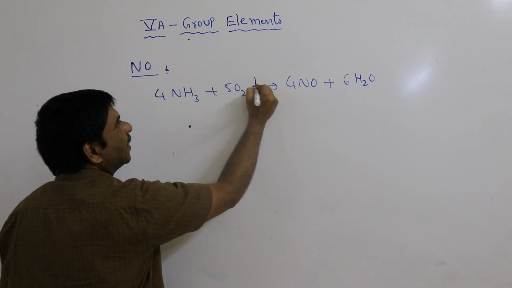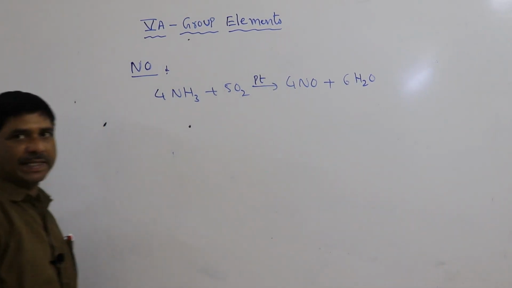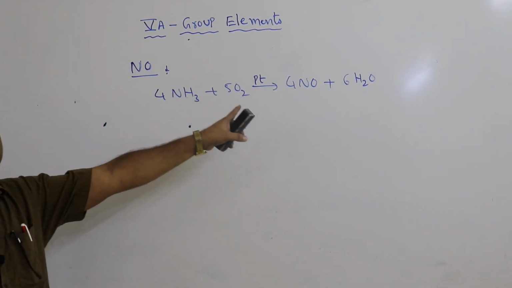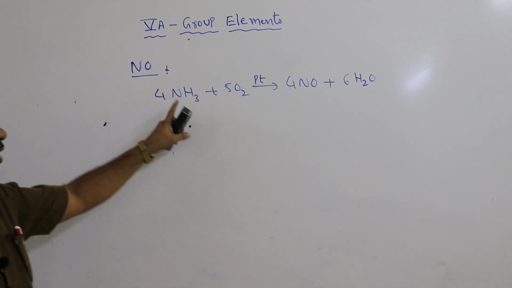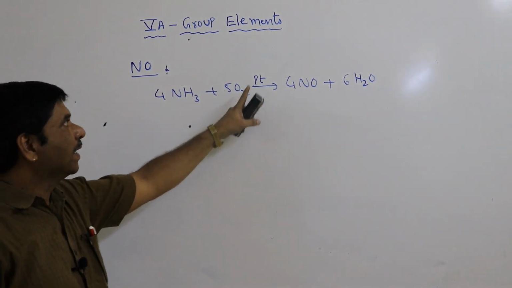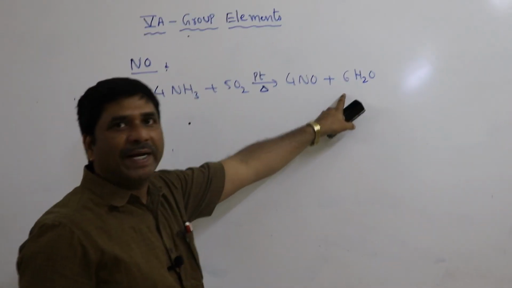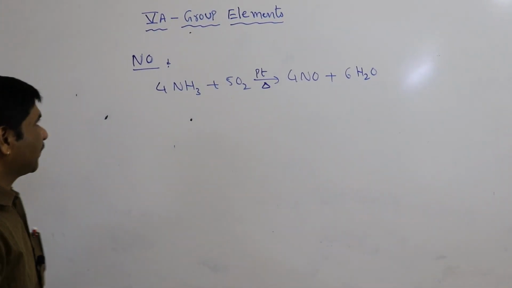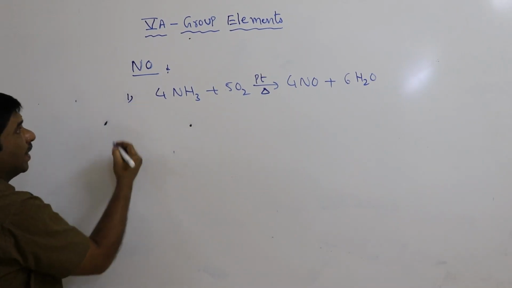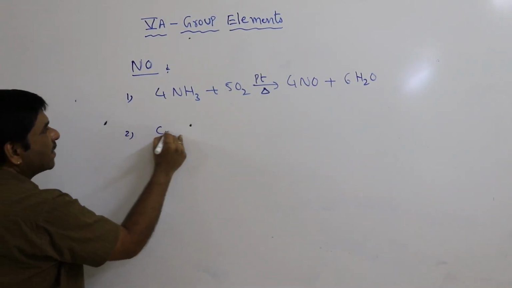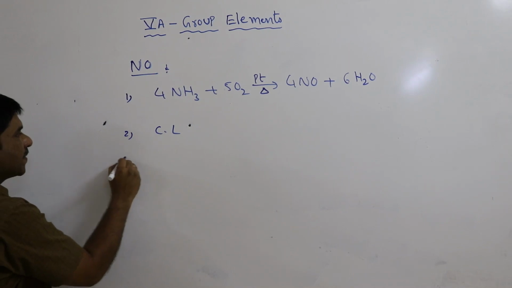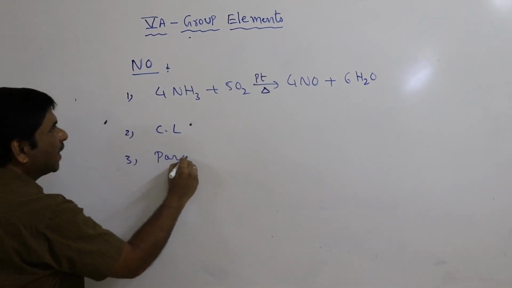It is possible in the presence of a platinum catalyst. Ammonia reacts with oxygen in the presence of a platinum catalyst and some heat. It can form nitric oxide and water. This is ammonia, nitric oxide. This is also a colorless gas. This one has a paramagnetic nature.